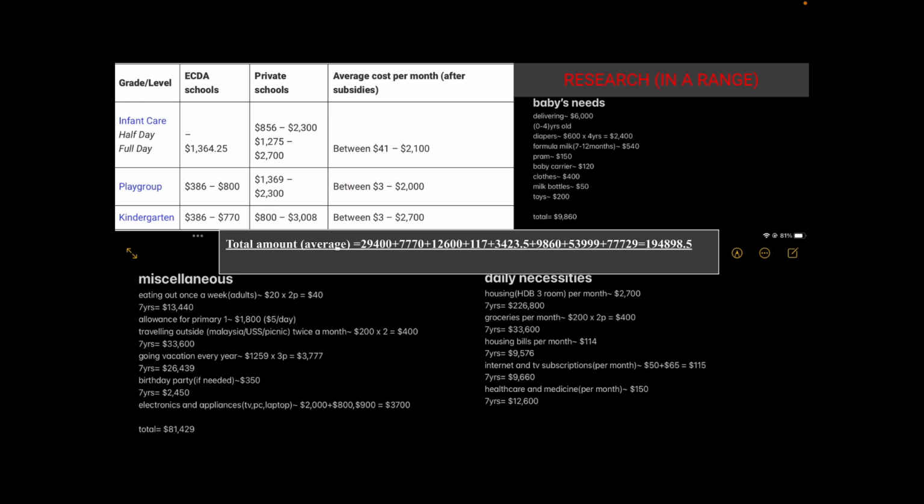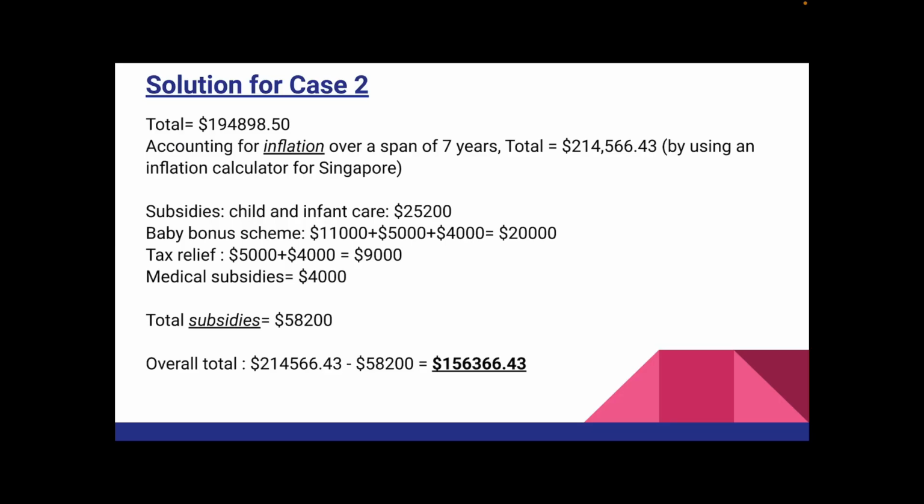Next, these are the data that we have collated in advance from our research. We have done our research, and based on it, we have come up with the calculation of the amount spent on the baby's needs, miscellaneous expenses, daily expenses, as well as the childcare and kindergarten fees. And we have a tally of 194k rounded up.